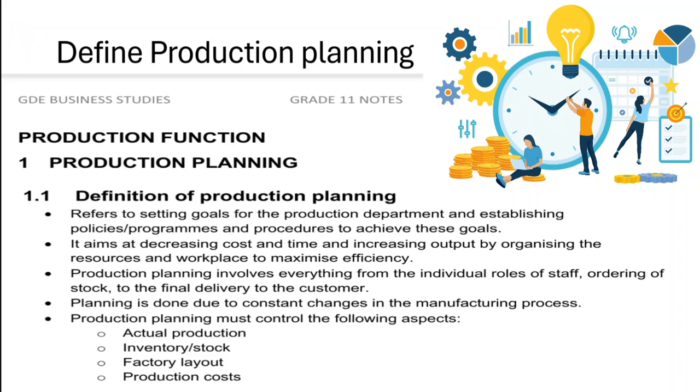Now, the next bullet: production planning involves everything from the individual roles of staff, the ordering of stock, to the final delivery to the customer. Planning is done due to constant changes in the manufacturing processes. Production planning must control the following aspects: the actual production where we are producing these items, inventory.